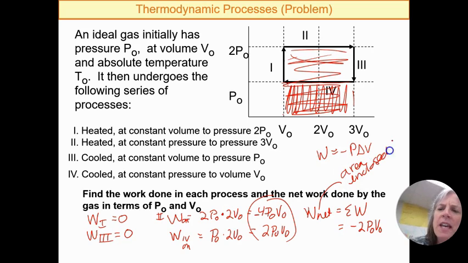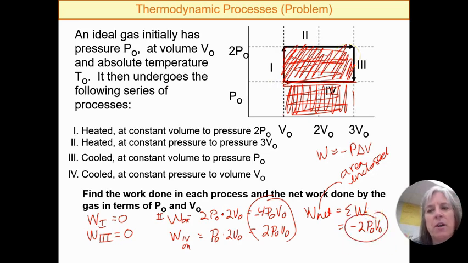enclosed. So if we take a look at this and we calculate the area enclosed, I'll shade it diagonal here. This is the area enclosed, which is 2 P0 minus 1 P0, so that's 1 P0, and that's our 3 minus 1, which is 2. And so the area enclosed, again, 2 P0V0. And remember that the bigger part, the top line, defines whether or not we are positive or negative for our work, and because it's an expansion, that's negative work on. So we still get the same answer.